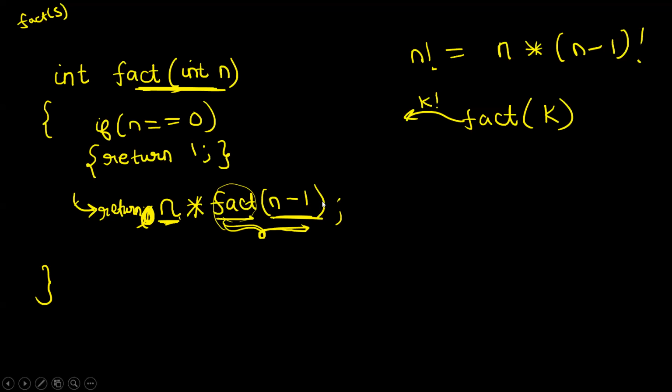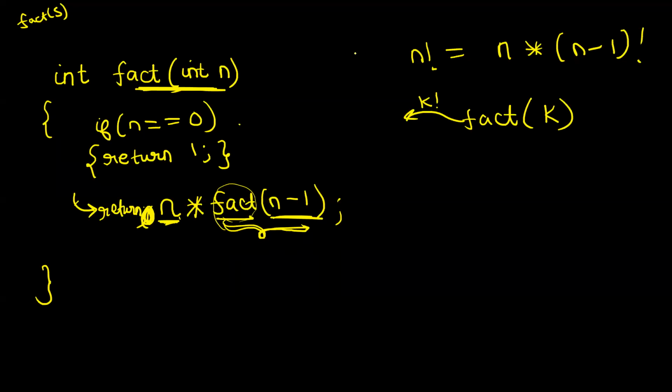Now let us try to trace this code first of all, and then we will try to do an analysis. Let me write the code here briefly. Yes, definitely, this is recursion, right? Because inside the fact function, you are calling the same function again with a different parameter. But ultimately, you are calling the same function, right?